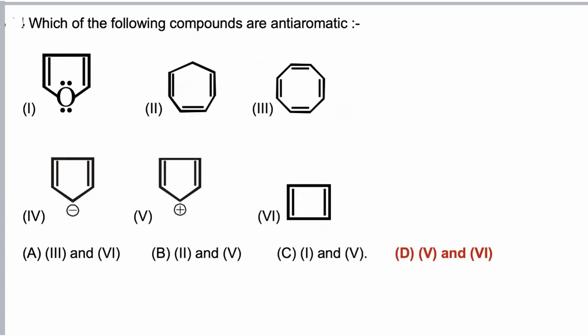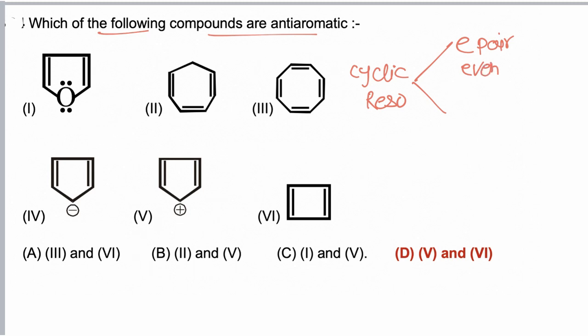In this question we have to find which of the following compounds are anti-aromatic. For any molecule which is having cyclic resonance, if the molecule is having an even number of electron pairs, then the molecule is anti-aromatic, and if electron pairs are odd, then the molecule is aromatic.